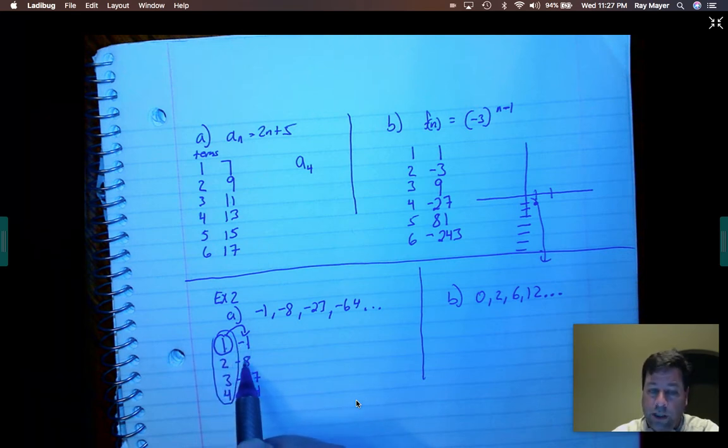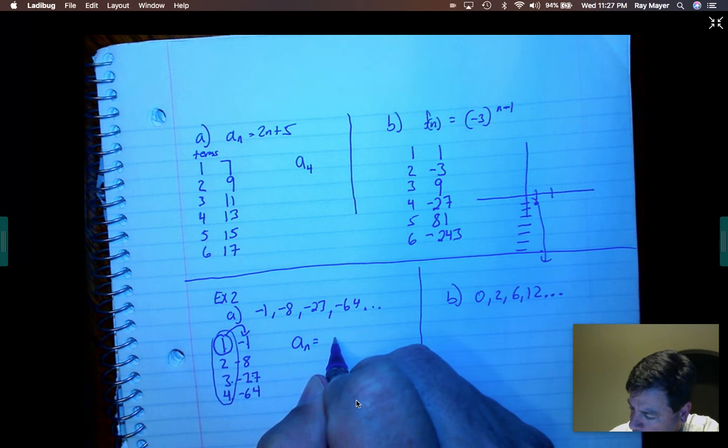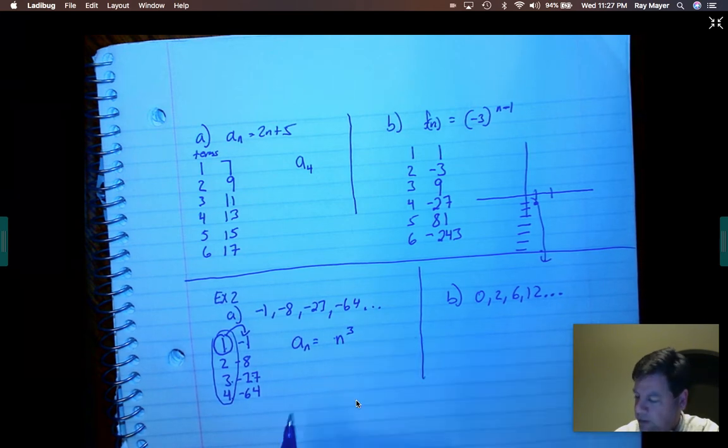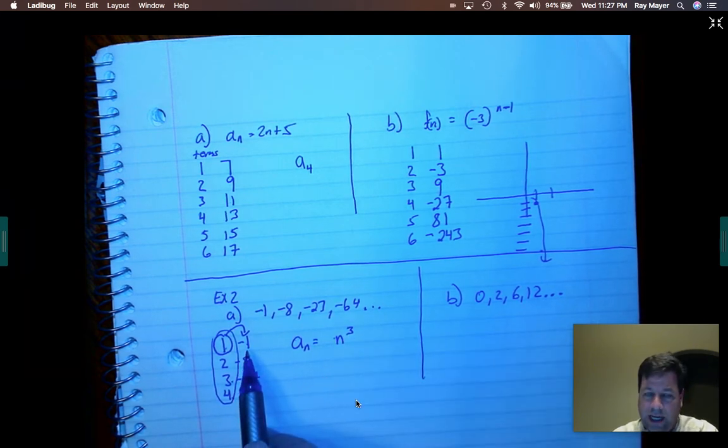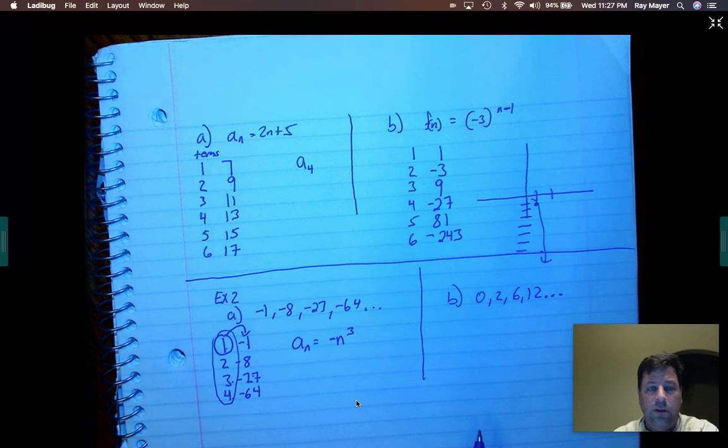Cube 2 to get 8, cube 3 to get 27, cube 4. So I know that here I sub n equals, I know I've got to do this, but now it's not going to give me the negatives. This is going to give me the positives. So if you want to, just throw a negative sign right there. That's fine. If you want to put it in parentheses, put it in parentheses.